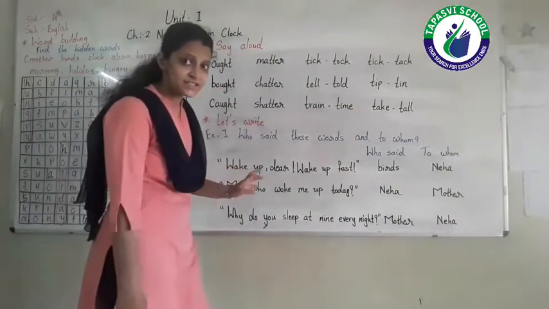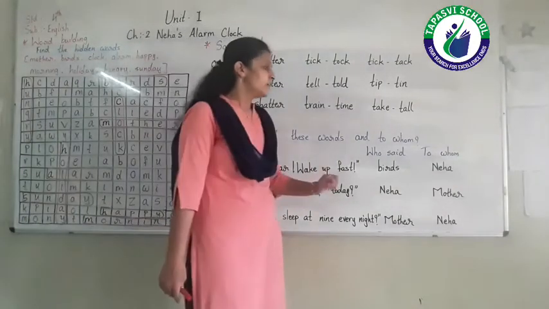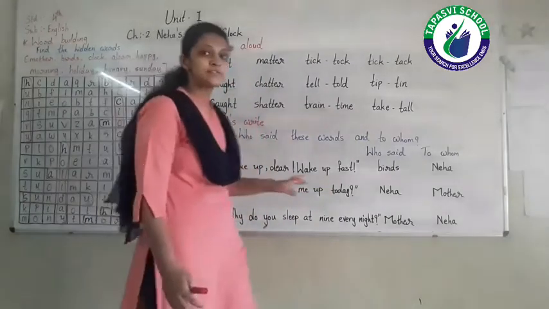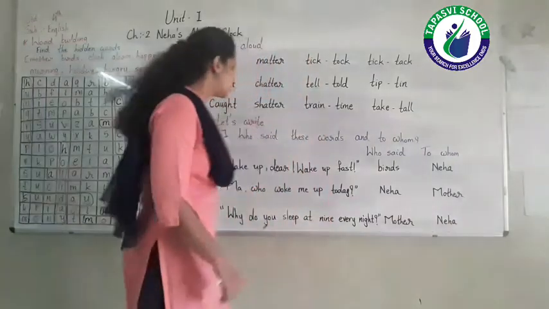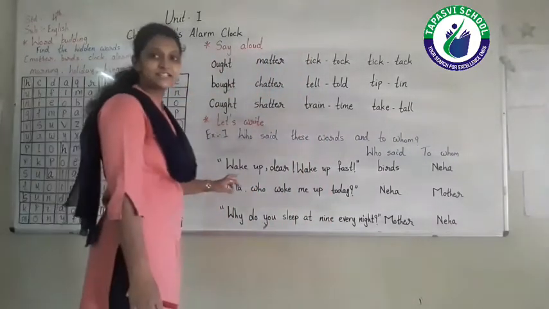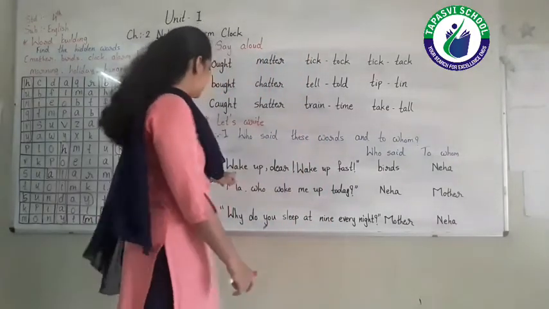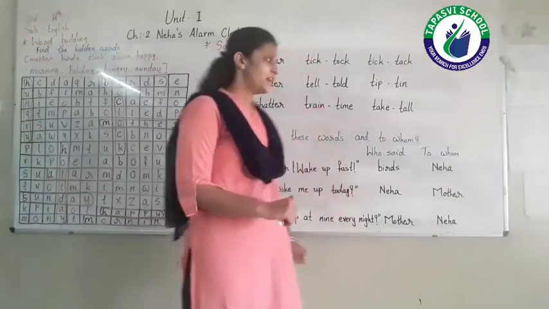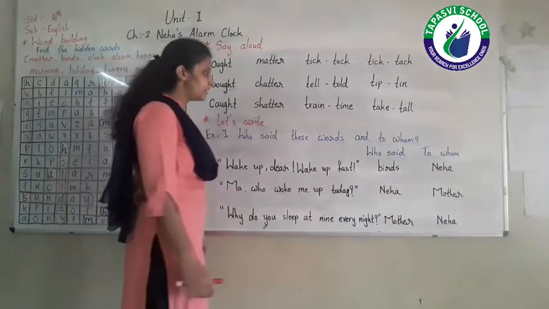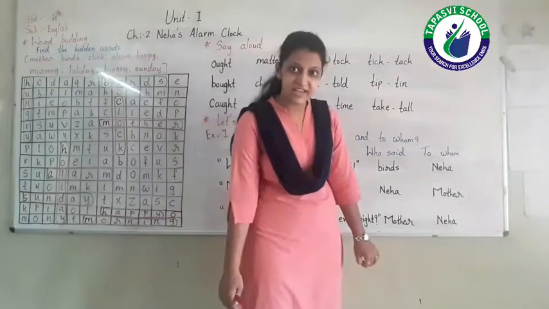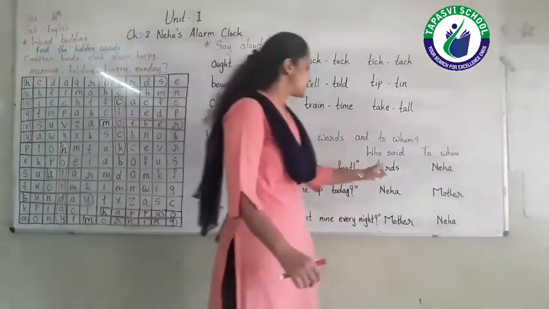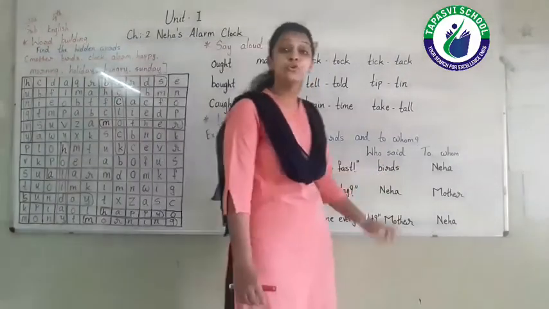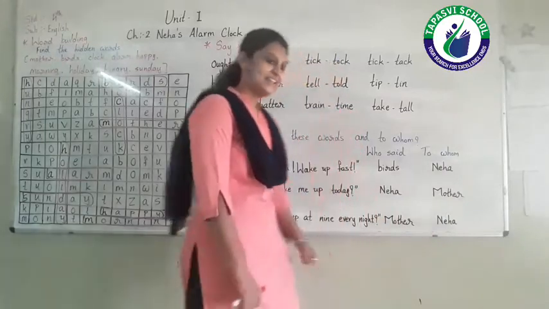What do we have to do in this exercise? Yes. We have to write who said this sentence to whom. So, let's see sentence number 1. Wake up, dear. Wake up fast. Yes. In the chapter on page number 7, birds said, wake up, dear. Wake up fast to Neha.